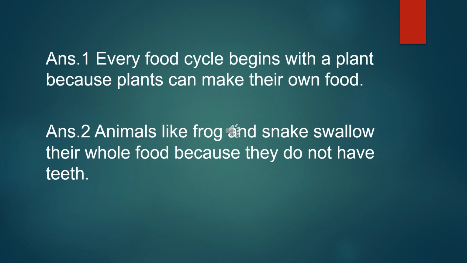Number two: animals like frogs and snakes swallow their food whole because they do not have teeth. I hope your answers are correct. If not, then please correct your answers, learn it, and you must read the chapter thoroughly and revise this video two times definitely. Thank you.